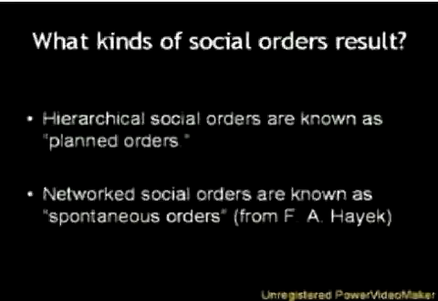So, if we were to take our two basic types of systems and scale them up to the level of society, what would we get? In other words, what kinds of social orders result from large-scale hierarchies and large-scale networks? Hierarchical social orders are known as planned orders, or centrally planned societies. Networked social orders are known as spontaneous orders, a term coined by Friedrich August von Hayek.